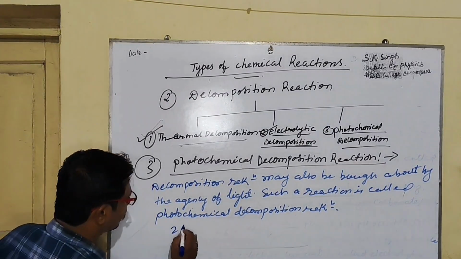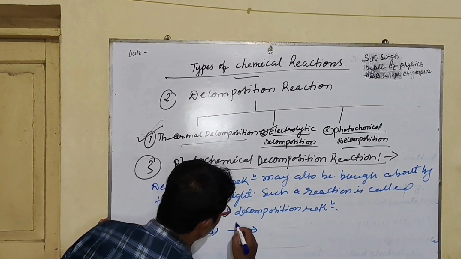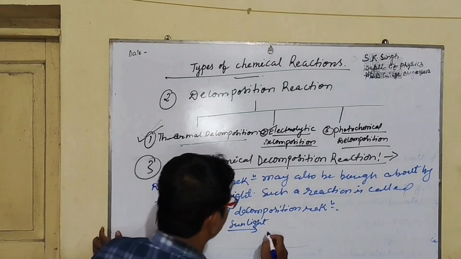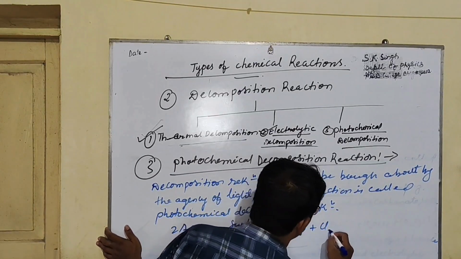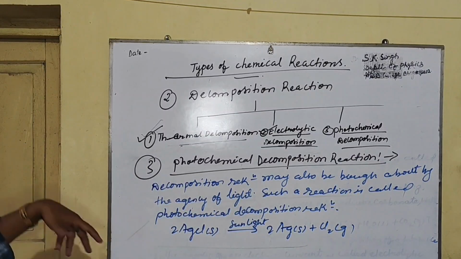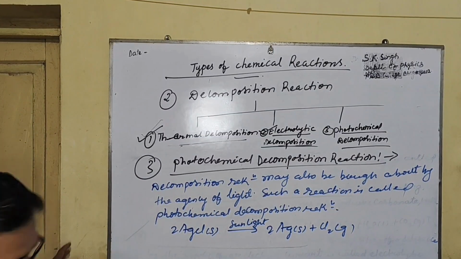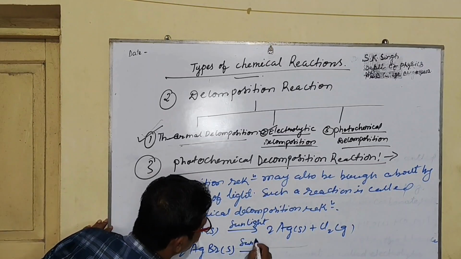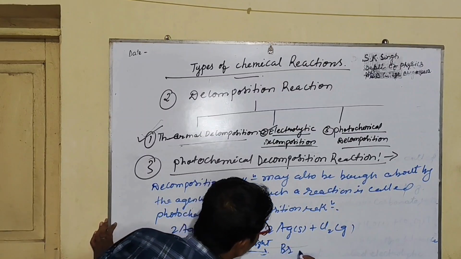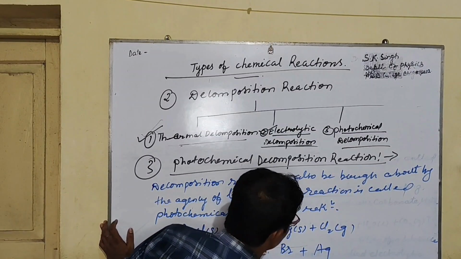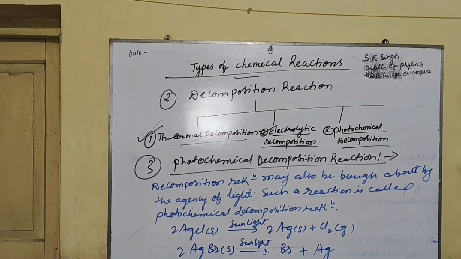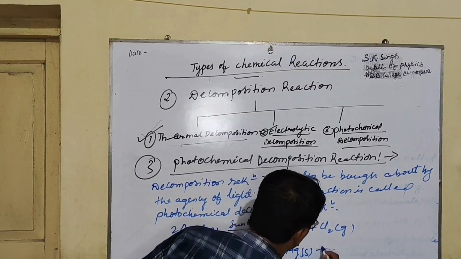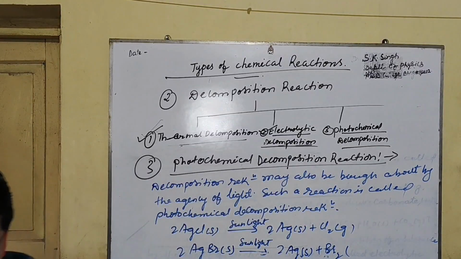You can take silver chloride, in the solid form. In the presence of sunlight, it gives silver, 2Ag in the solid form, plus Cl2 in the gas form. There are lots of examples. You can also take 2AgBr, silver bromide in the solid form: in the presence of sunlight, it gives 2Ag plus Br2.